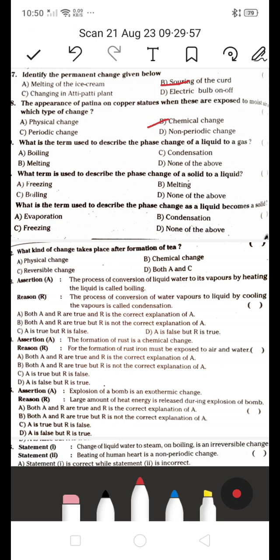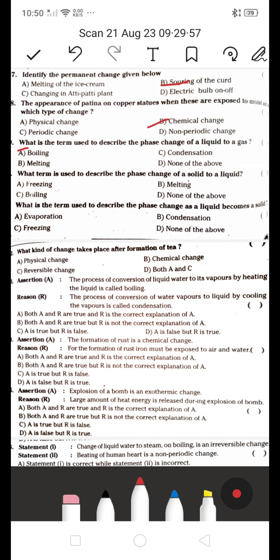Next one, which is the term used to describe the phase changes of a liquid to gas? Is it boiling, or condensation, or melting, none of the above? Which is the term? A term used to describe the liquid to gas. It's boiling. We use the term boiling. A is the right answer.